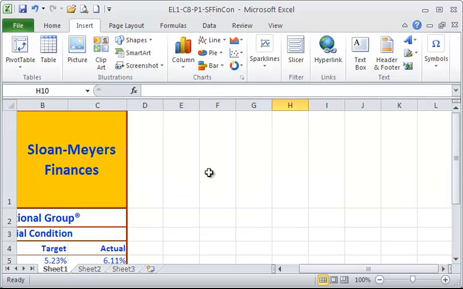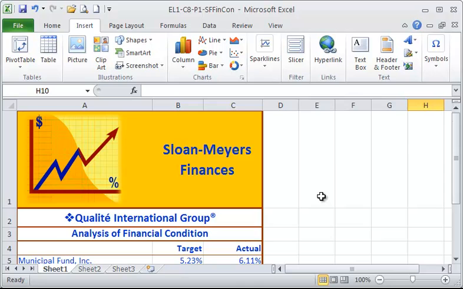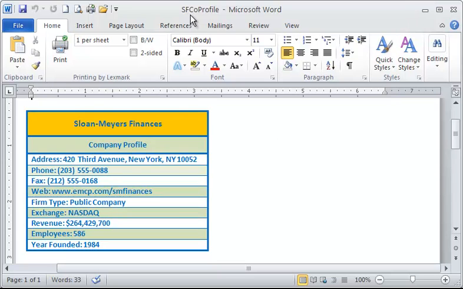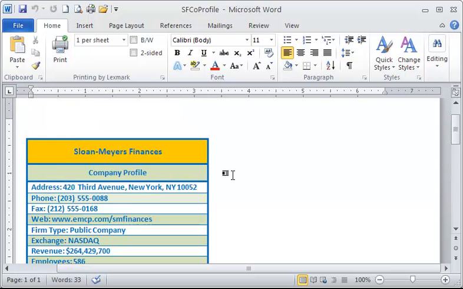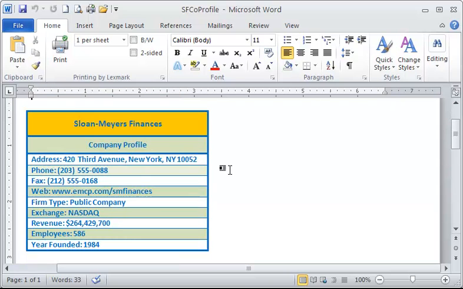And what we're going to do is continue to use the workbook that we used in the previous projects. We're going to capture a portion of a Word document. Now I've opened up the Word file, SF company profile, and the table within that is what we want to capture and place in Excel.